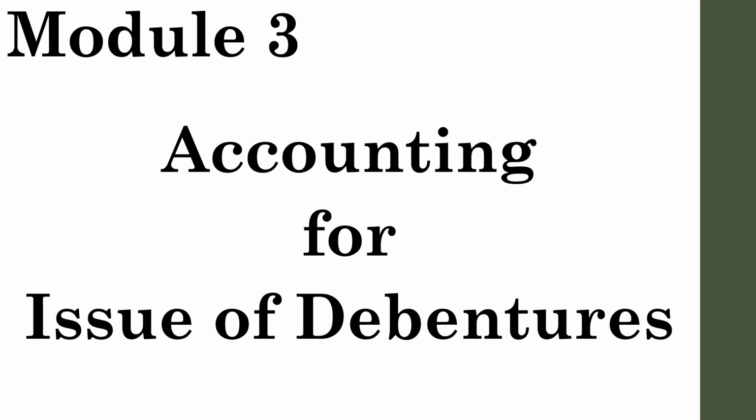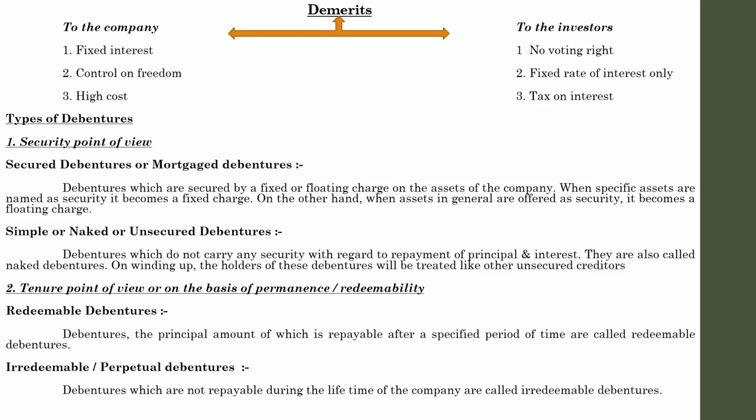In the last session, we discussed the merits of debentures with regard to companies and with regard to investors. After that, we discussed in brief the differences between shares and debentures. And we were discussing the different types of debentures that are classified on the basis of various natures and concepts. So let us continue with that. Two types of debenture classification were discussed, one on the basis of security, another on the basis of redeemability. Let us continue with that.